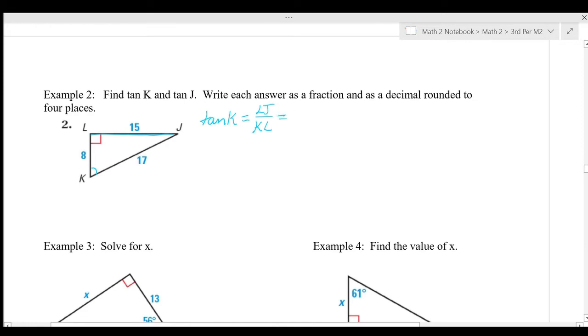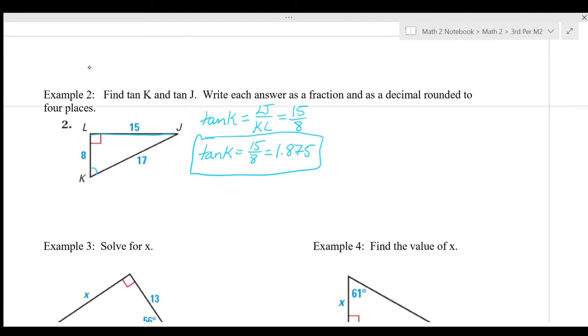LJ is 15 and KL is 8. So we're going to put 15 over 8. So tangent of K is equal to 15 over 8. And then if I turn that into a decimal, it is 15 divided by 8, which is 1.875. Okay, so there's my tangent of K, angle K.